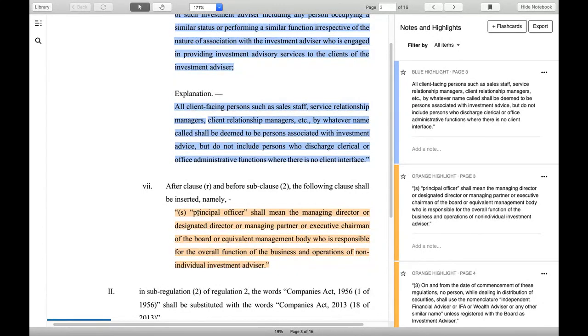Now, there is another term called principal officer. Who is called the principal officer? The person, generally the managing director, managing partner, chairman, or the board or equivalent management body, who is responsible for the overall function of the business and operations of a non-individual investment advisor is called the principal officer.